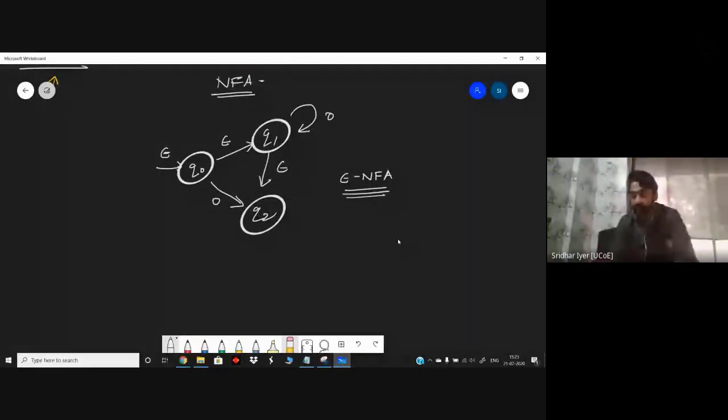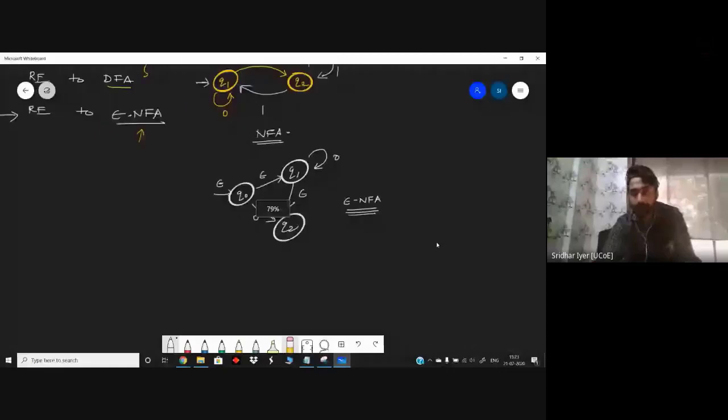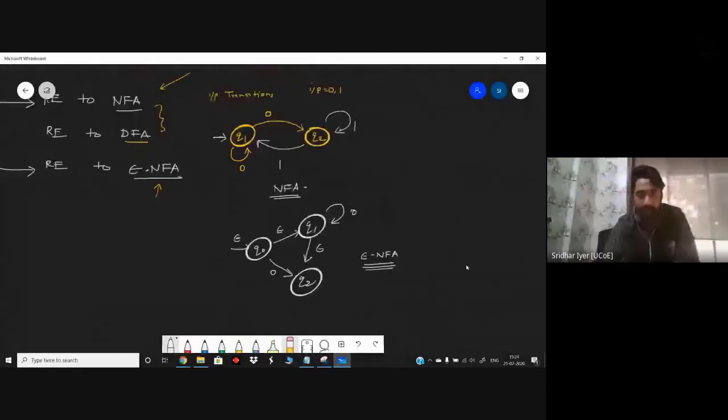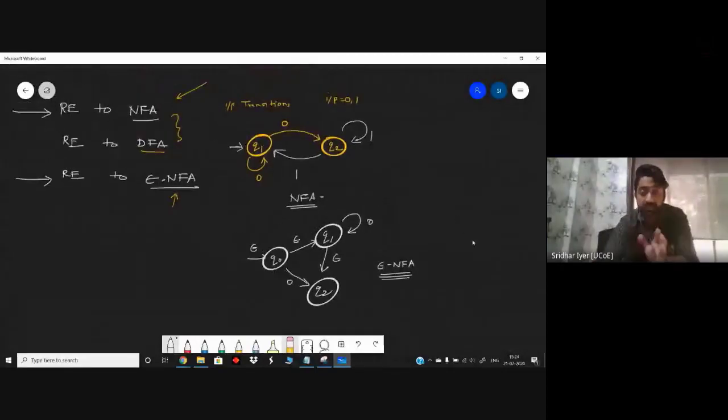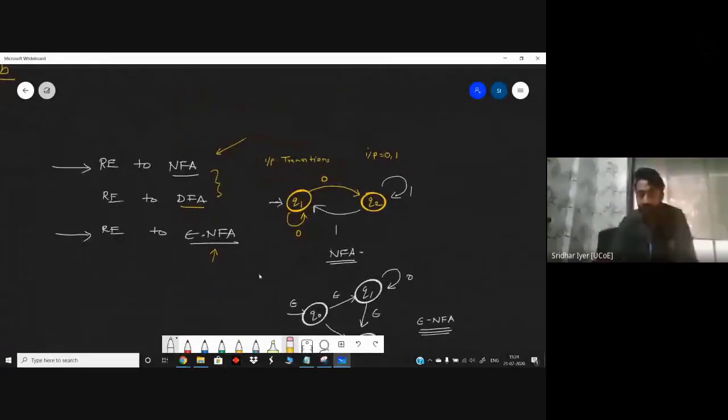Clear with this definition, clear with this description of what exactly is the difference between NFA and epsilon NFA and DFA? Kindly let me know so that I can move ahead with this main problem in hand, that is RE to FA. Whenever in the exam it is being asked to convert an RE to an FA, if they have not mentioned which FA they want, you can choose either NFA with epsilon or NFA without epsilon, whichever method you feel simple enough.